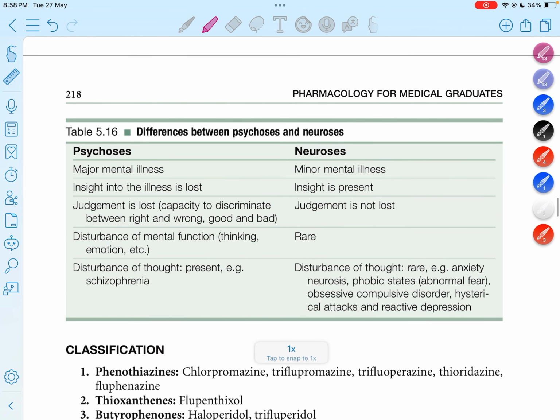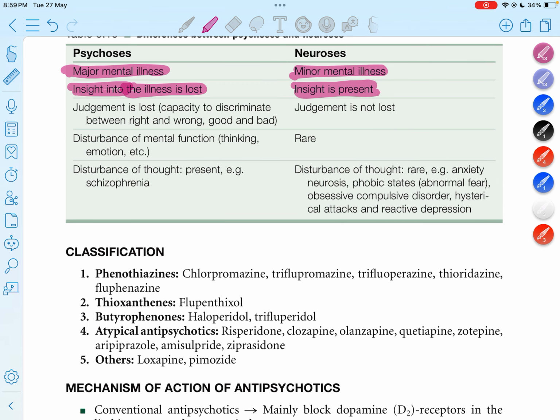Now we are moving on to the difference between psychosis and neurosis. Psychosis is a major mental problem, whereas neurosis is a minor mental illness. In psychosis, insight is lost, but in neurosis insight is present. In psychosis judgment is lost, meaning the capacity to discriminate between right and wrong, good or bad.